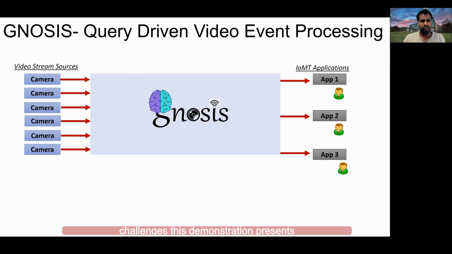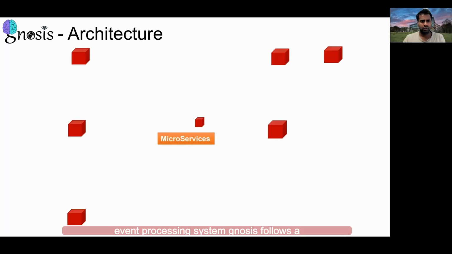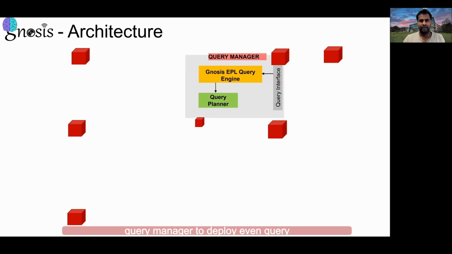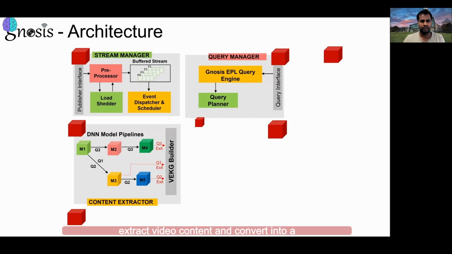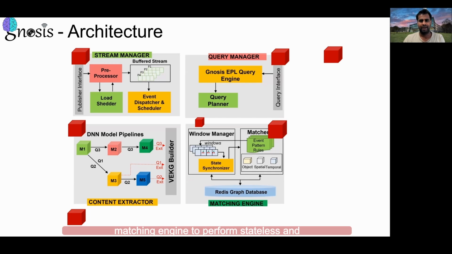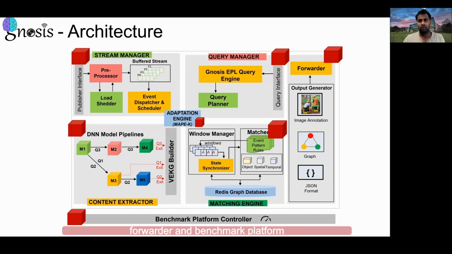To overcome these challenges, this demonstration presents GNOSIS, which is a query-driven video event processing system. GNOSIS follows a serverless approach where its components act as microservices. GNOSIS consists of 7 major components: query manager to deploy event queries, stream manager to publish the video data stream, content manager to extract video content and convert it into a video graph event, matching engine to perform stateless and stateful video event matching, adaptation engine for autonomic workload balancing, forwarder, and benchmark platform controller to generate different outputs and evaluate the system performance.